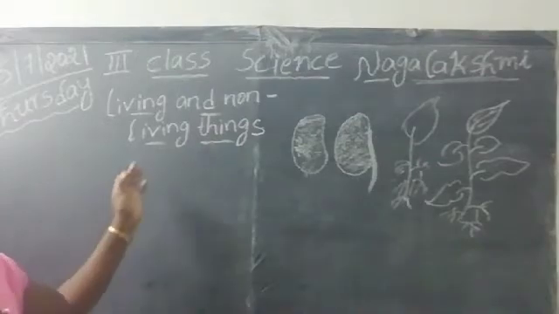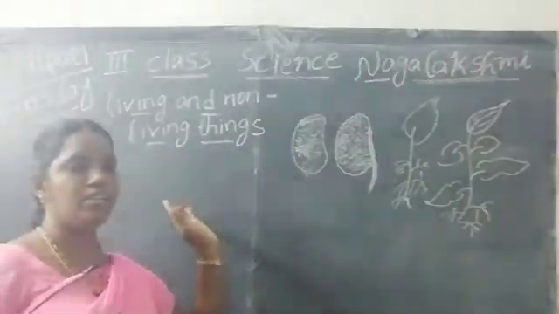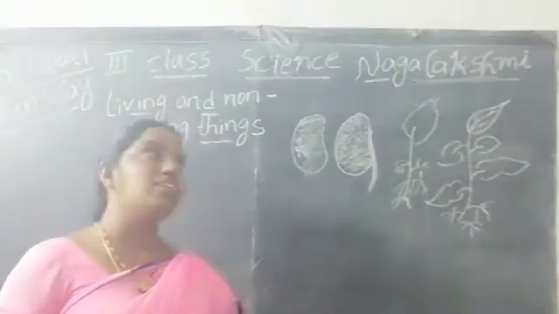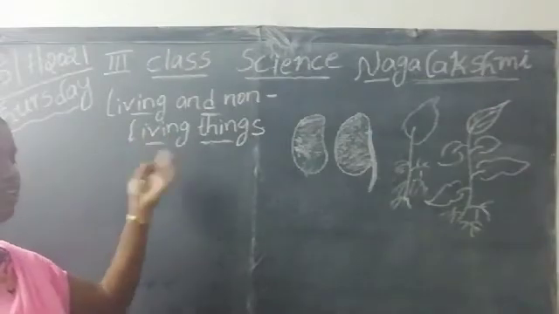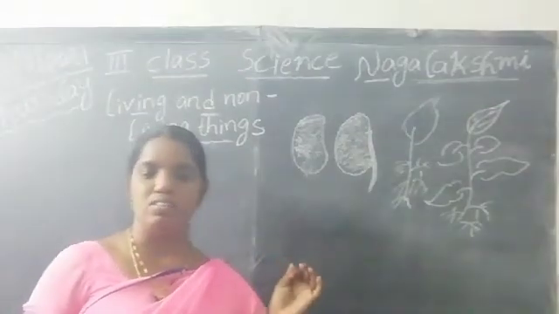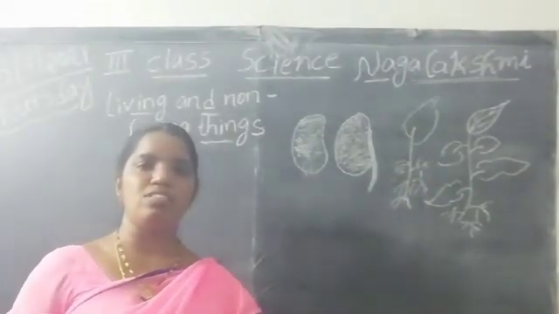In the previous class, we started the lesson living and non-living things, and also we learned the definition of living things. Students, did you read the definition? What is the definition of living things?